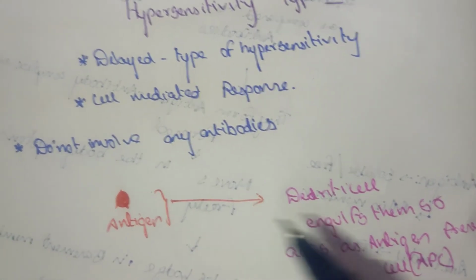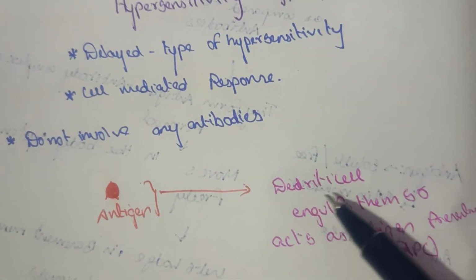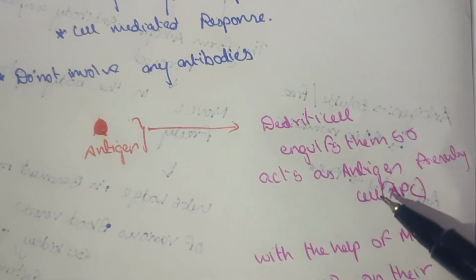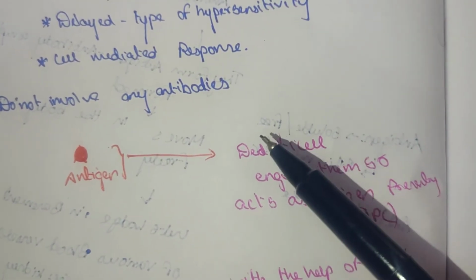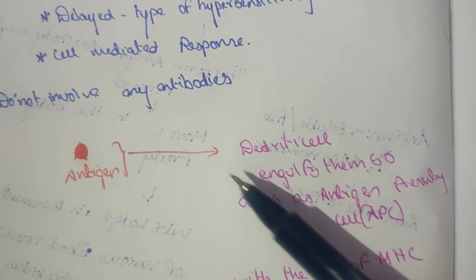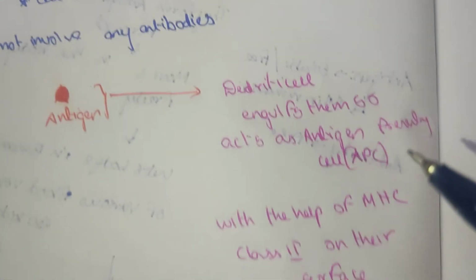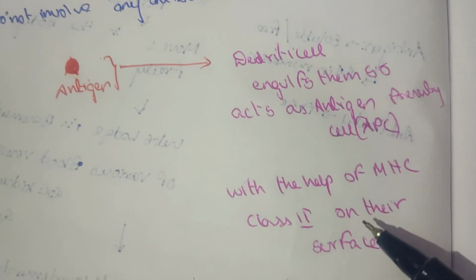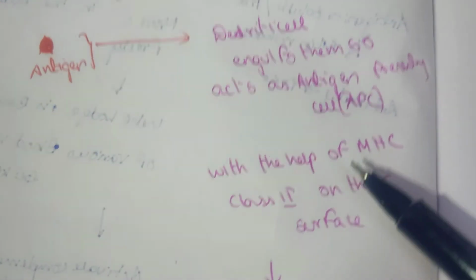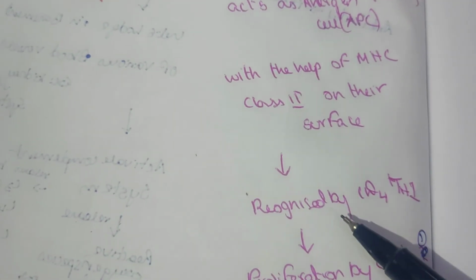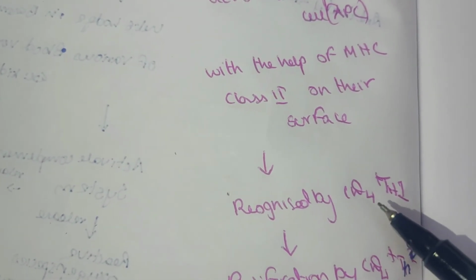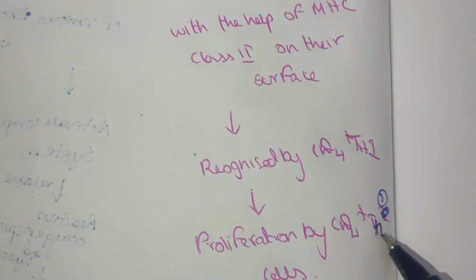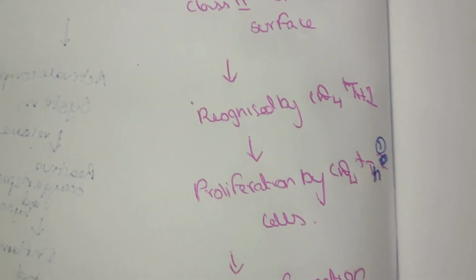antibody. The antigen attached to the surface is engulfed by the dendritic cell, which acts as an antigen presenting cell, because on its surface the antigen is attached. With the help of major histocompatibility complex class 2 on their surface, this recognizes CD4 T helper 1 cells and this proliferates CD4 T helper 1 cells,